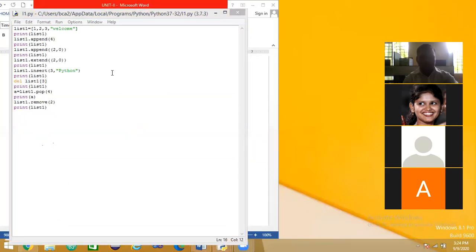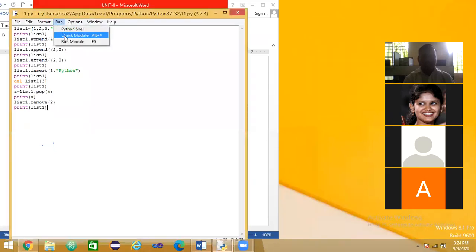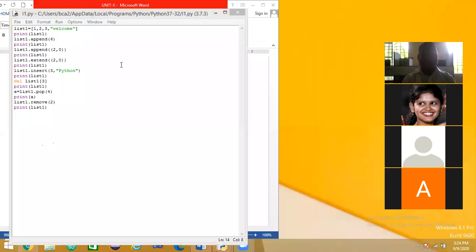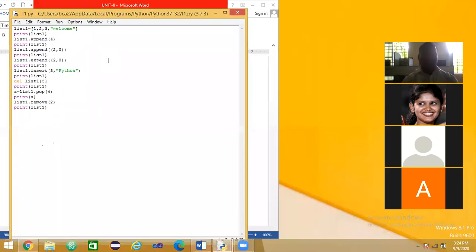Anybody, any idea? It removes what? Check it out. See what it does. It removes the second element of the list. Which is the second? 1, 2, 3. It removes the third one, because 3 is in the second place. Understood? It removes the third one and all the other elements are displayed.